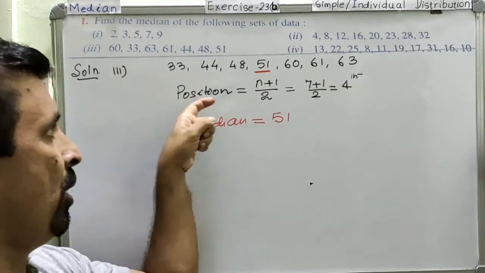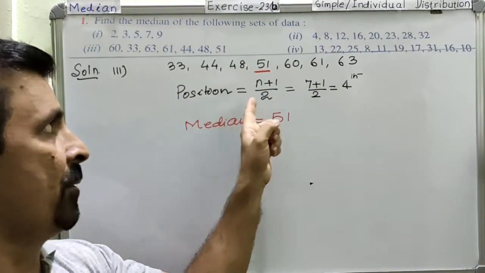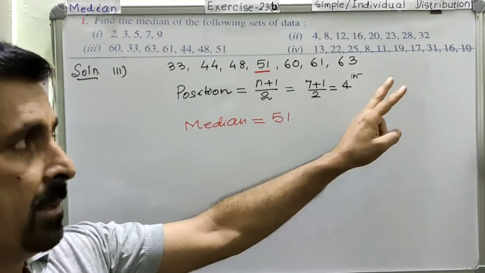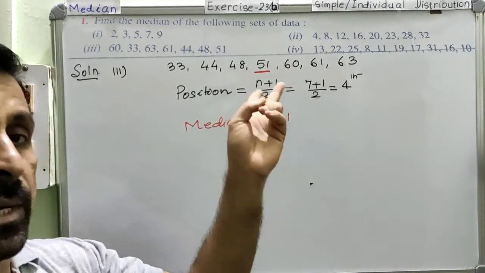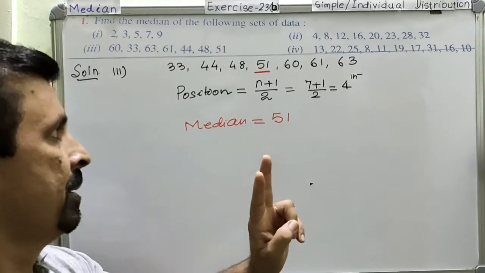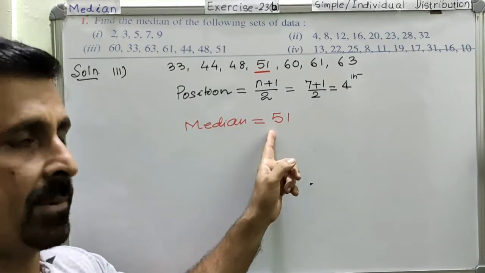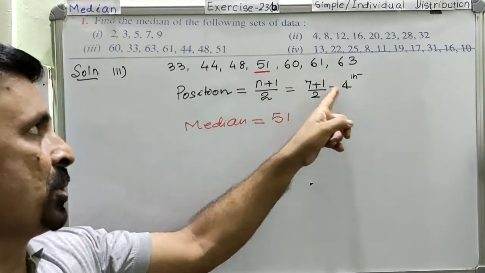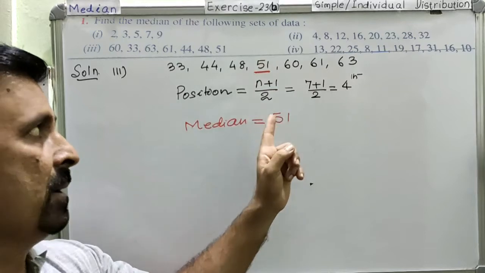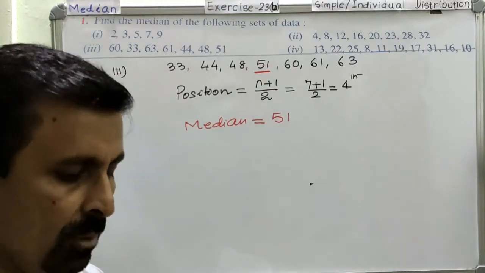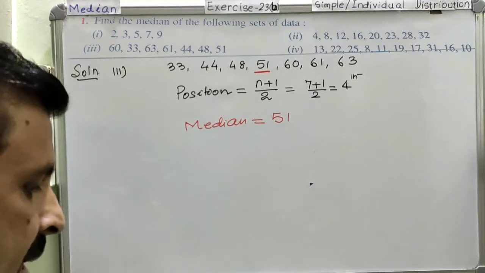I told you if we have an odd number of data, then there will be only one formula, and that is this formula. But if it was an even number of data, then we would calculate a double position, 2 positions. Am I clear? So this is for the odd number of data. You got only one position. Now you have counted the 4th position, and then you pick the data from the 4th position, and that becomes your median.